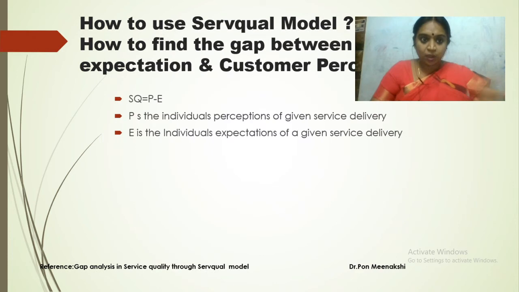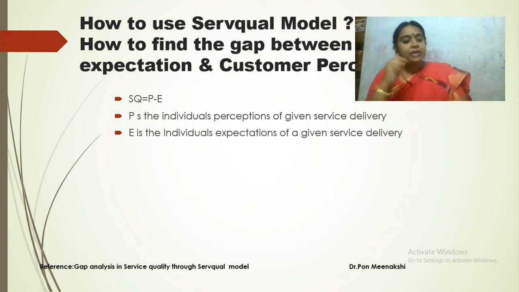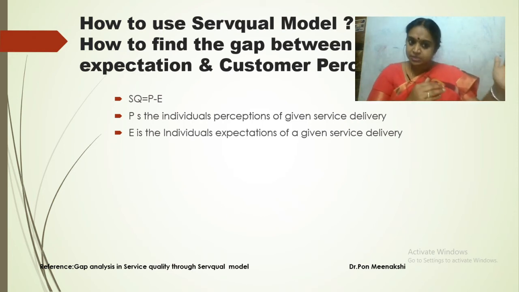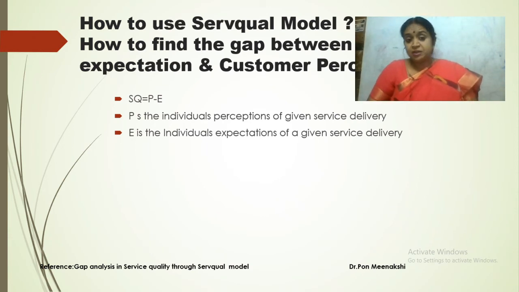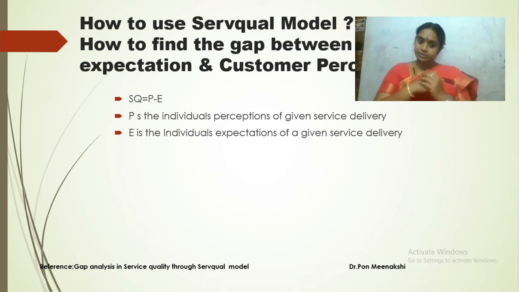Now we'll move on to the next one. It is basically the SERVQUAL model: P minus E. P is the individual perception and E is the individual expectation. The difference between customer perception and customer expectation. How can we find it out? By using a Likert scale we can calculate. For each parameter, calculate the mean value and standard deviation. Calculate the difference between the means. Easily we can find the gap analysis.